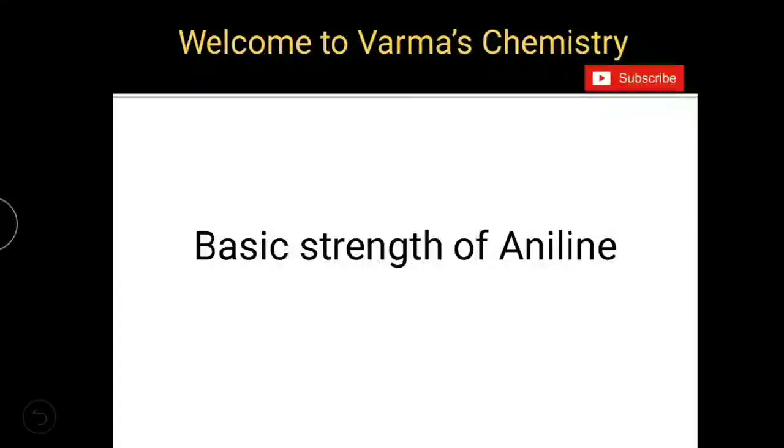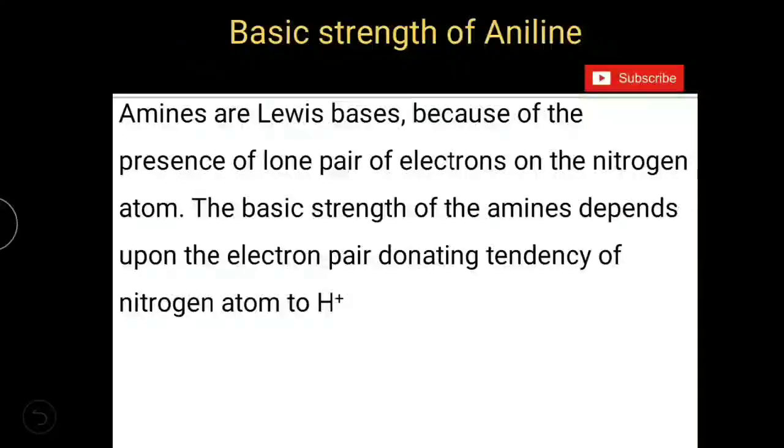This video is about basic strength of aniline and substituted anilines. Amines are Lewis bases because of the presence of lone pair of electrons on the nitrogen atom. And the basic strength of the amines depends upon the electron pair donating tendency of nitrogen atom of amine group to H plus ion. And addition of H plus ion to amine group is called as protonation. So the basic strength of amines depends upon how easily the amines are getting protonated.